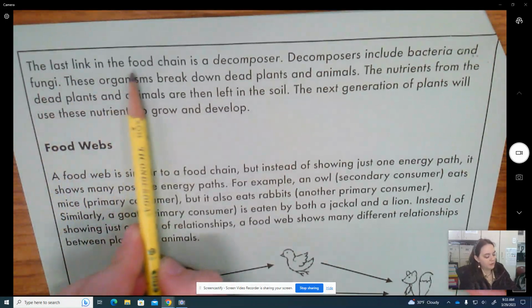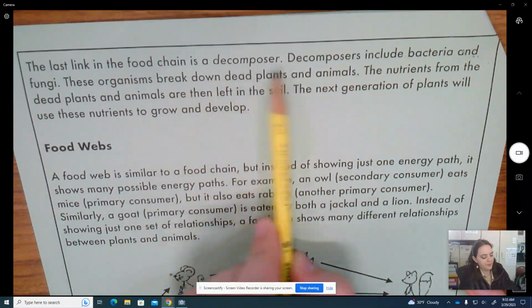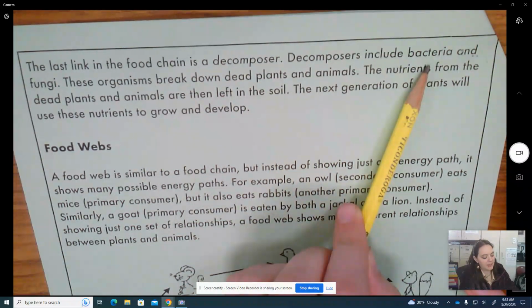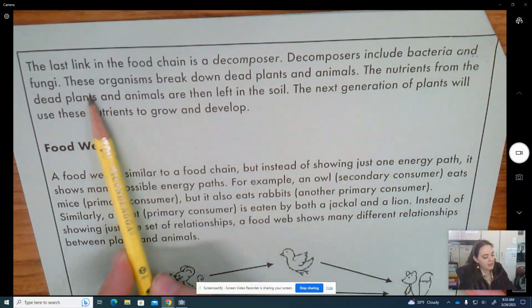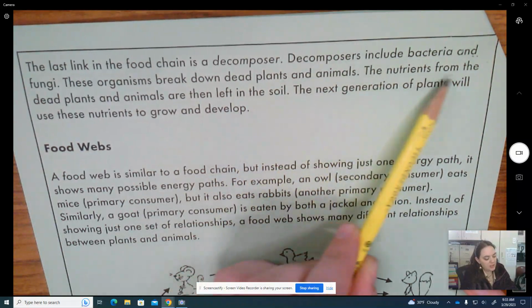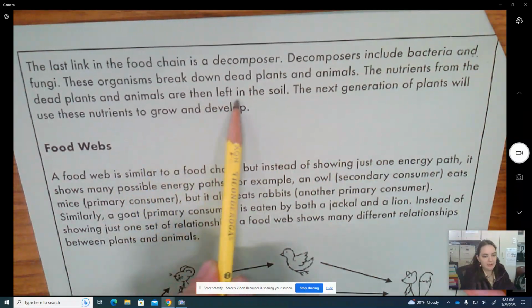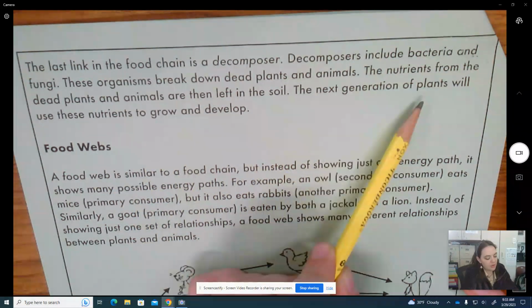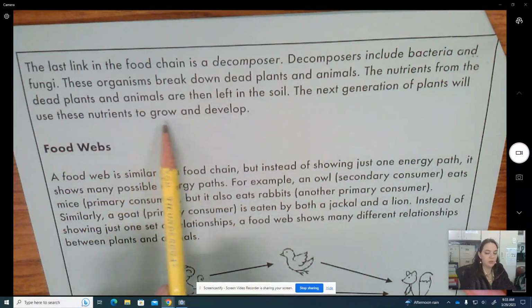The last link in the food chain is a decomposer. Decomposers include bacteria and fungi. These organisms break down dead plants and animals. The nutrients from the dead plants and animals are then left in the soil. The next generation of plants will use these nutrients to grow and develop.